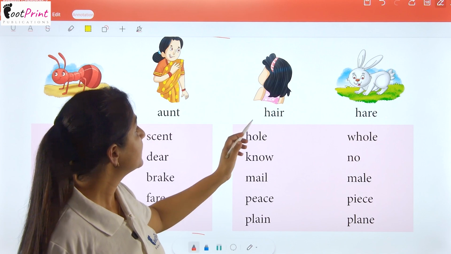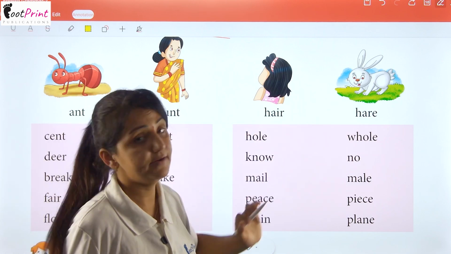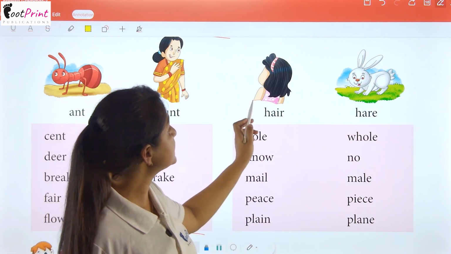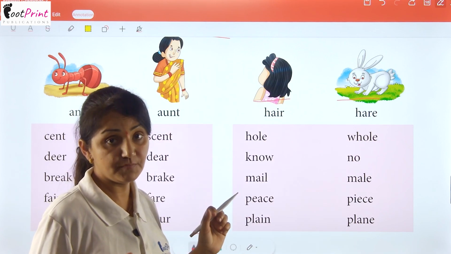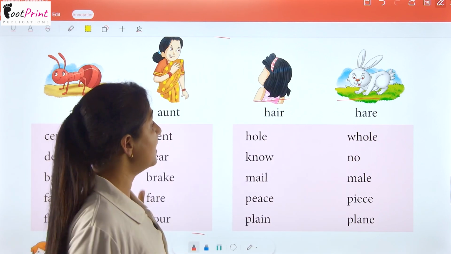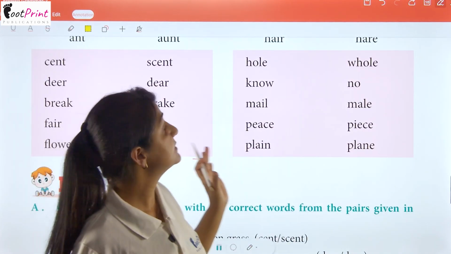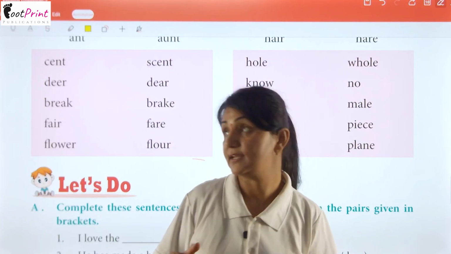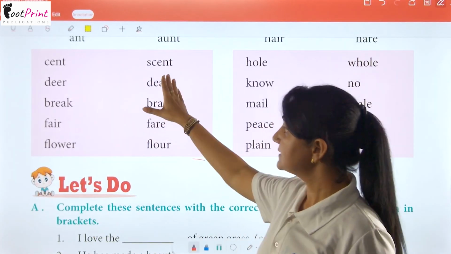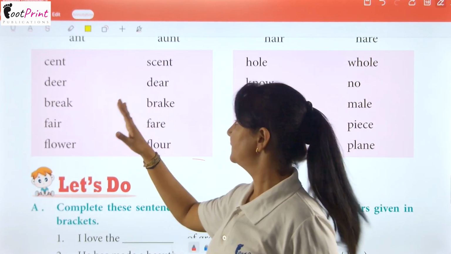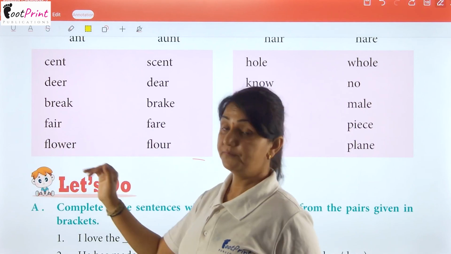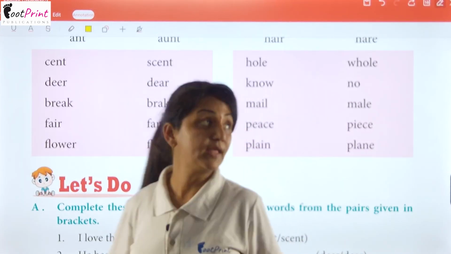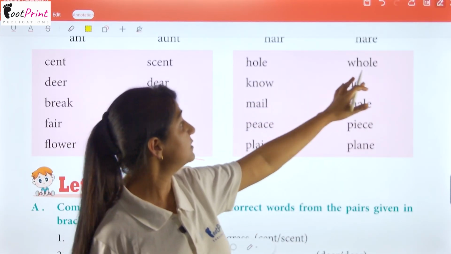Okay? Hair and hare. As you can see in the picture, they both have different meanings, but they seem the same in listening. Scent, cent, dear, deer. Break, brake, fair, fare. Flower, flour. Whole, hole.